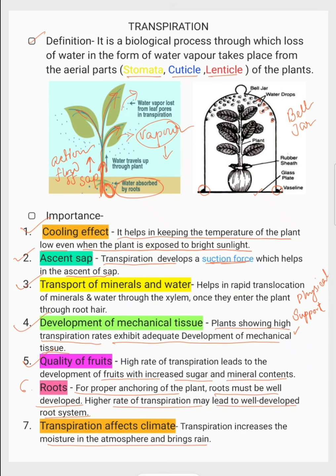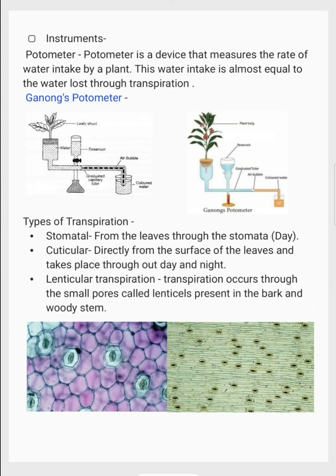As you can see, the plant does release water in the form of water vapor, and that water vapor later on increases the moisture and is also responsible for bringing the rain. Okay, so do stay here. I'll show you at the end of the slides how much a plant affects bringing the rain. Some interesting clues are there. You'll get them. Now let's come to the instrument part.